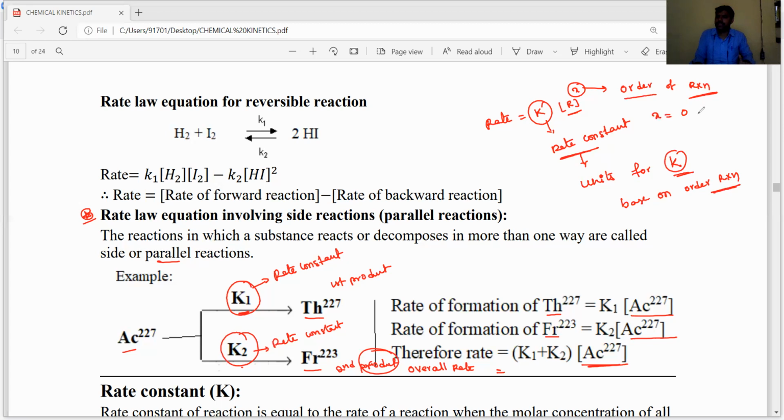X equal to 0 means a zero order reaction. The X value can be 0, 1, 2, 3 or fractional values also. If 0, it means a zero order reaction. For a zero order reaction, what are the units for K? And we have to derive the K formula. And for a first order reaction, what are the units of K? And we need to derive the rate constant formula. Especially zero and first order reactions are very, very important for us, as well as second order and nth order reactions. For all those reactions, we need to discuss the K derivations.